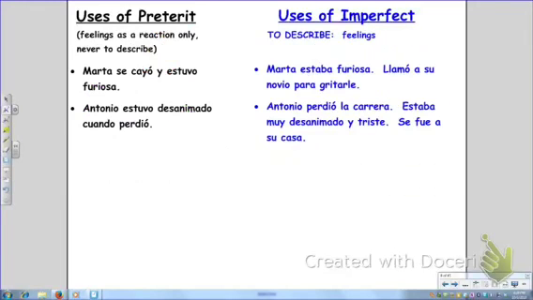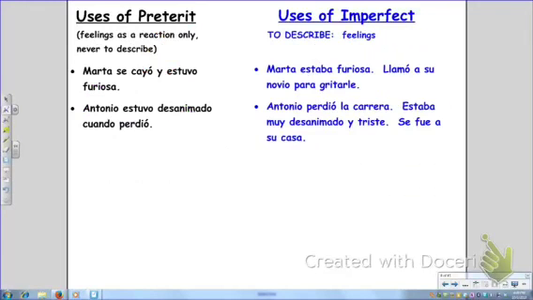We have Marta se cayó y estuvo furiosa. Okay, I'm not just saying that she was furious as a description, I'm saying that she fell and falling made her furious. So she was furious because she fell. Antonio estuvo desanimado cuando perdió. I'm not just saying that Antonio was discouraged, I'm saying that he became discouraged when he lost.